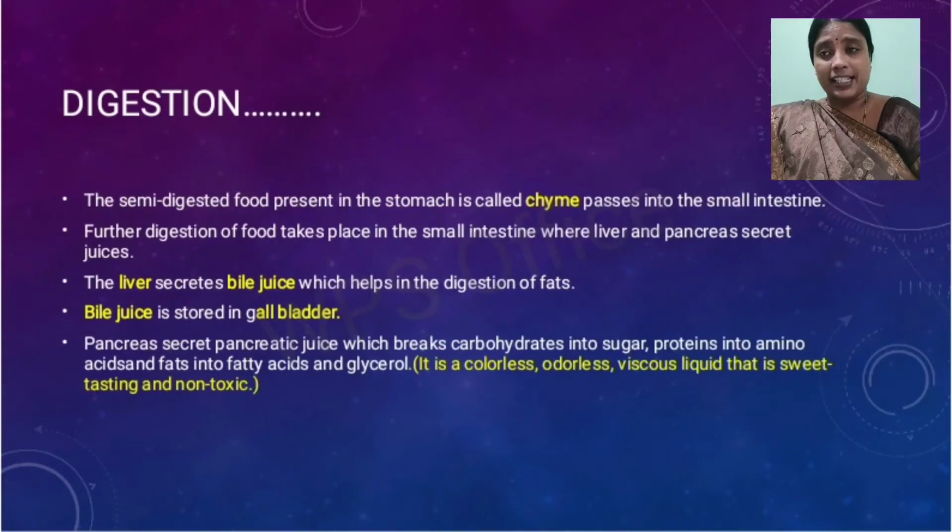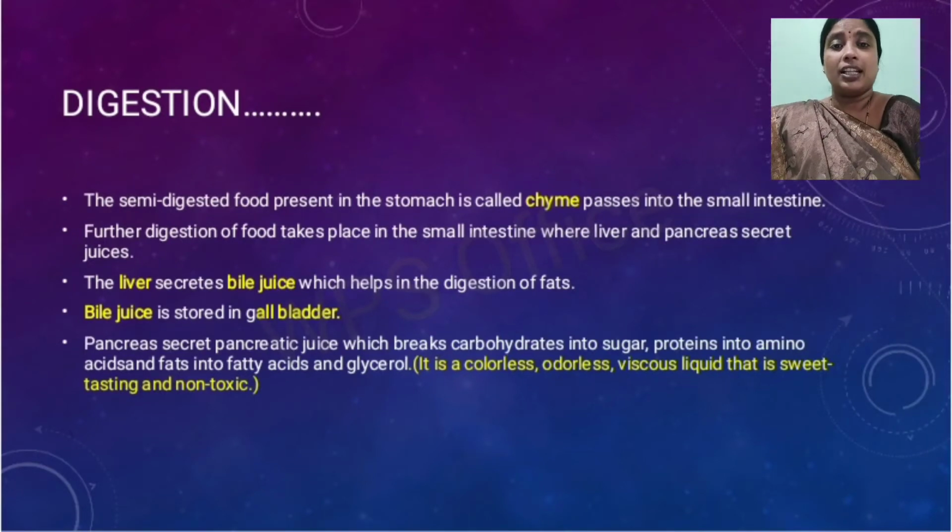Now this semi-digested food present in the stomach is known as chyme. This chyme is the partially digested food, and it passes into the small intestine.